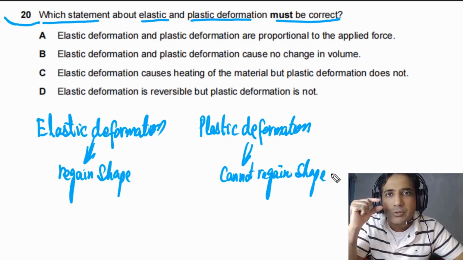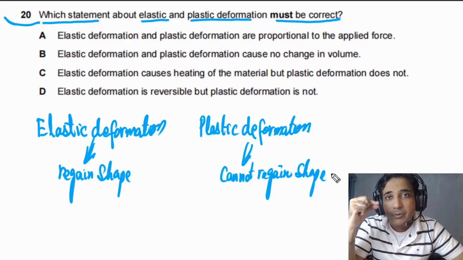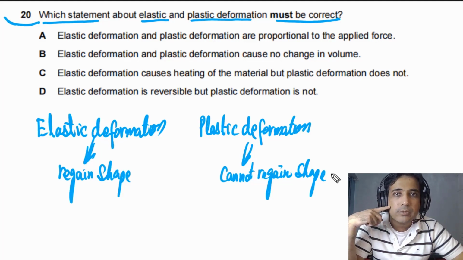Let me explain this with one simple example. Look at my cheek and finger. If I place my finger on my cheek and press, you will see the dimple. If I remove the force, it will regain shape. So this is an example of elastic deformation. My cheek was deformed elastically, and when I removed the force, it regained shape.